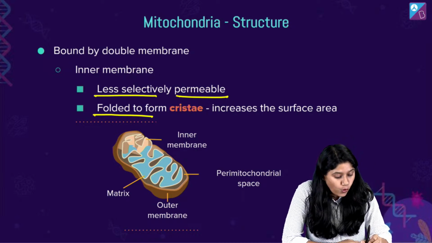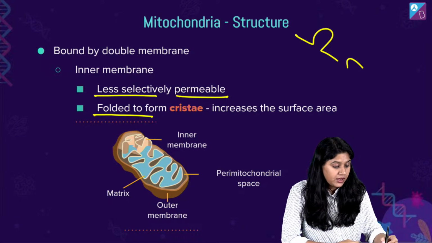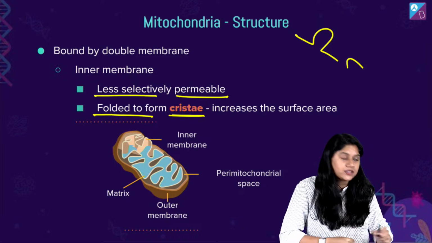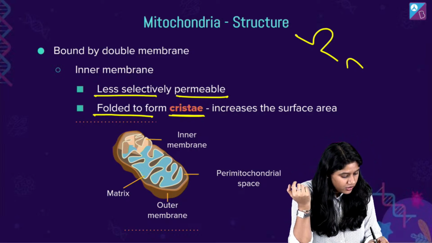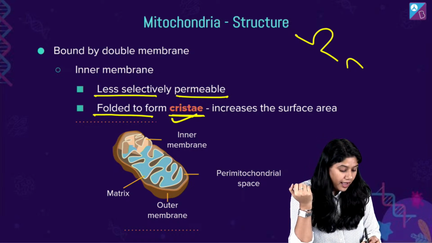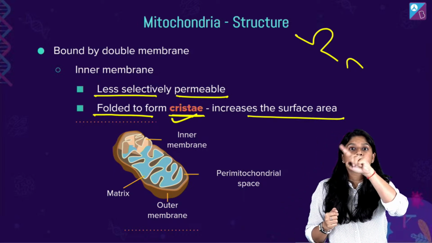It has the folds, right? It has the folds like this. And what do we call these folds? We call these the cristae, or crista over here. And why do we have these? To increase the surface area.